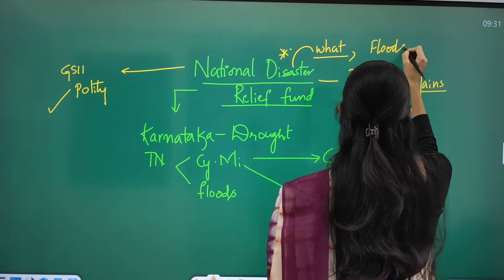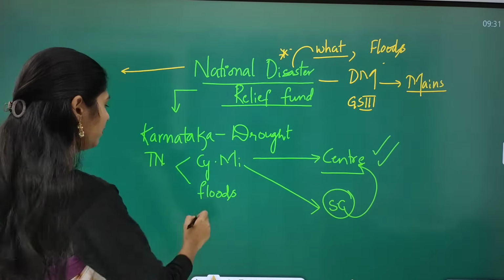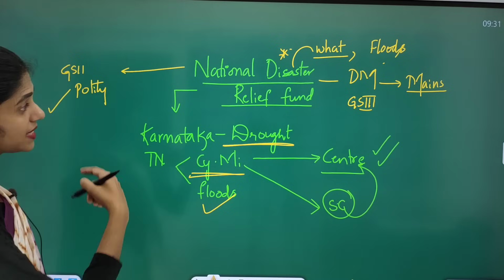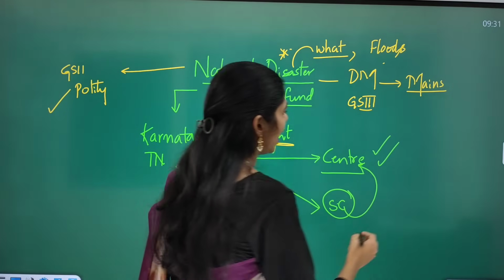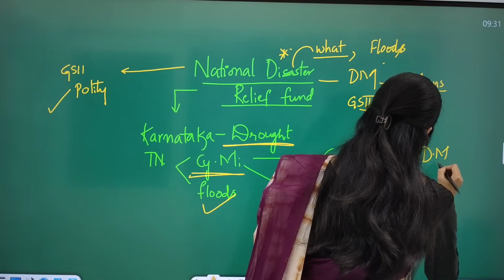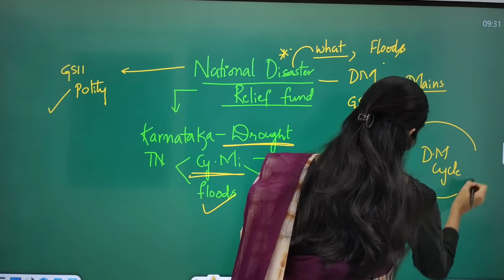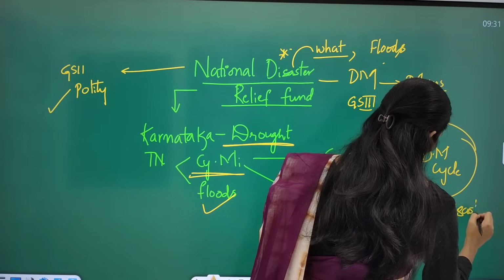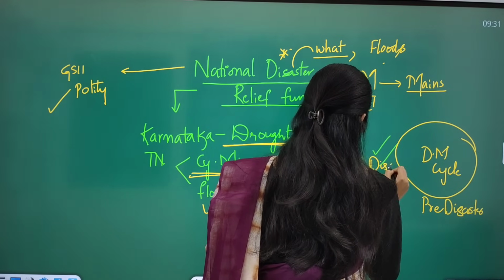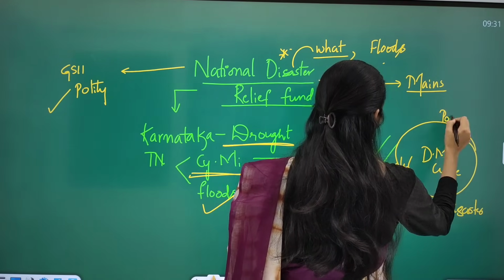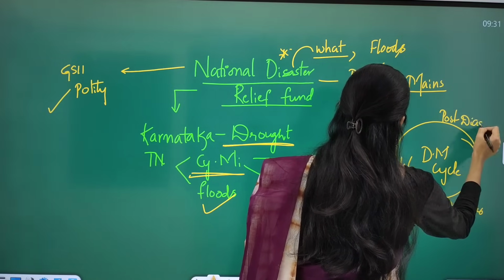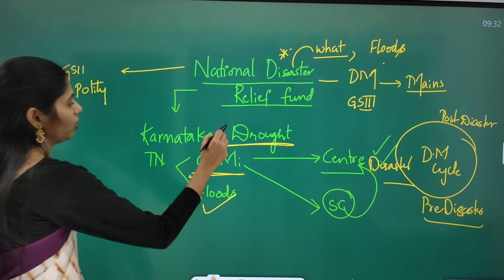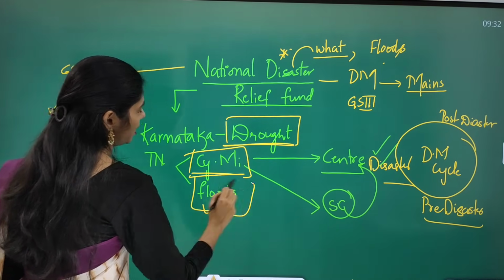floods. Okay, here floods. And next you have to see cyclones. Here you have to see drought, from a disaster management point of view. And you have to see the disaster management cycle. So in this cycle we have pre-disaster, we have disaster, and post-disaster. So what are the steps we have to take to address these issues like drought, cyclone and as well as floods?